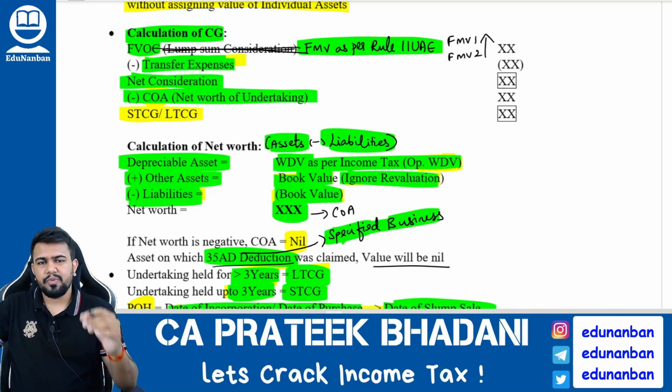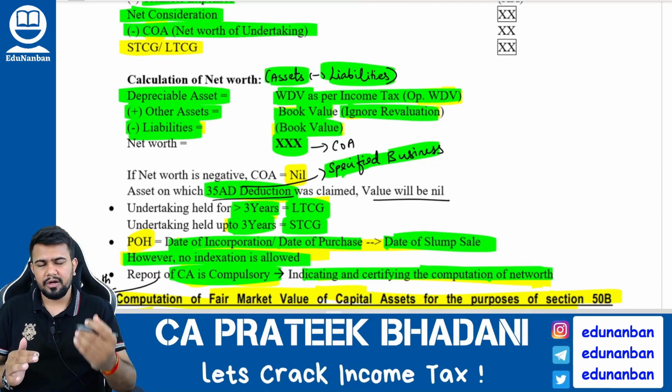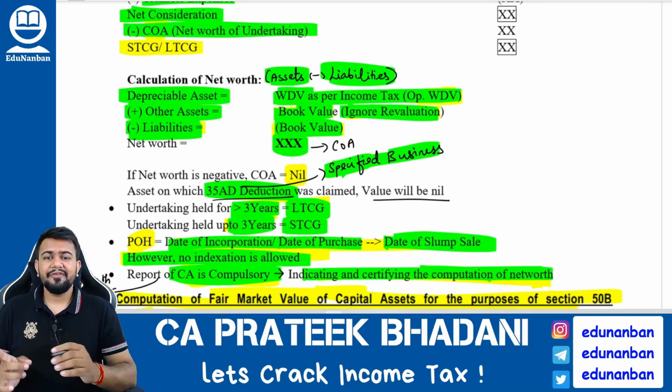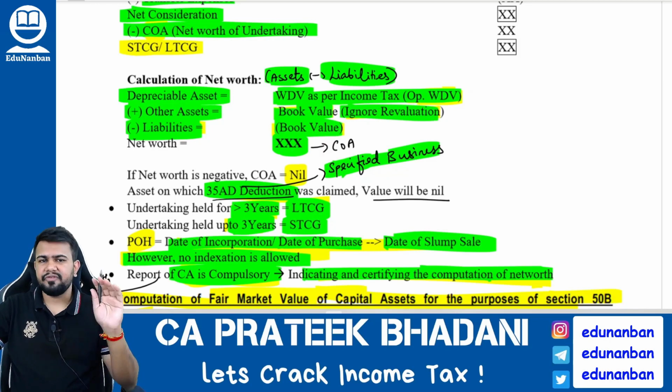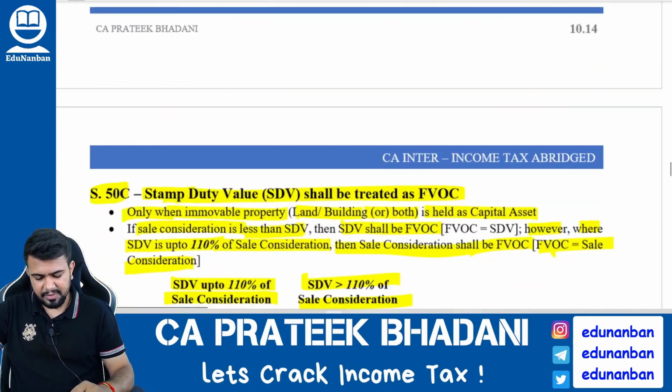If the net worth is positive, consider the positive value as cost of acquisition. If it is negative, then take the cost of acquisition as 0. Fine. If the undertaking is held for more than 3 years, it will be called long term. If it is up to 3 years, it will be called short term. However, if it is long term, there is no benefit of indexation. You get my point? I hope you are clear with section 50B slump sale.